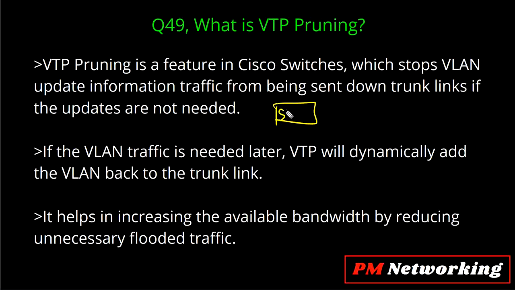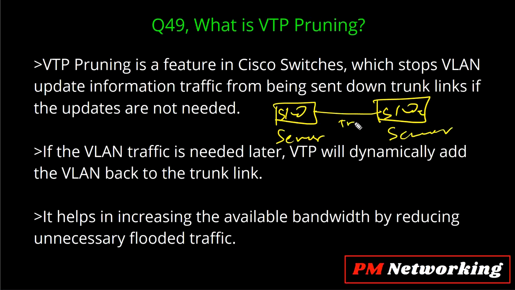Again, suppose we have switch number 1 and switch number 2. Suppose this is VTP server mode, and this is VTP server mode. This link is a trunk link. Suppose here is VLAN 100, and here is again VLAN 100, but there are some ports in VLAN 100 on one switch, and there is no port in VLAN 100 on the other.